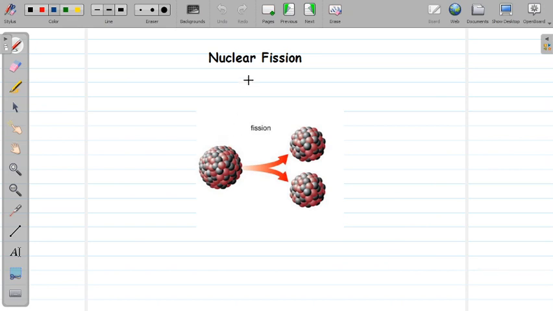Nuclear fission is the process of splitting up of a heavy nucleus into two smaller parts, releasing a huge amount of energy. So here you can see a heavy nucleus composed of a large number of protons and neutrons. In the fission process, it will be splitting up into two more or less equal fragments, and a huge amount of energy will be released in this process.